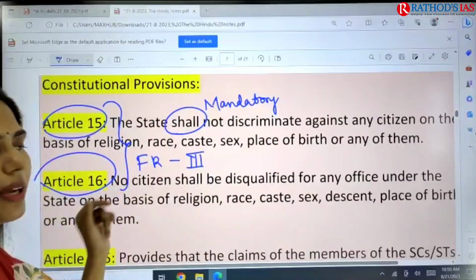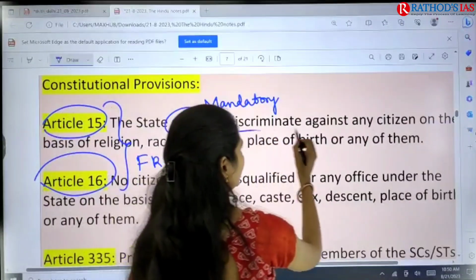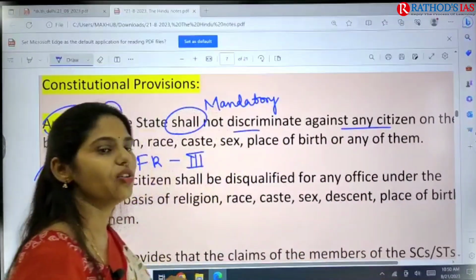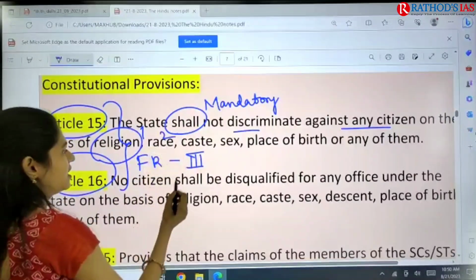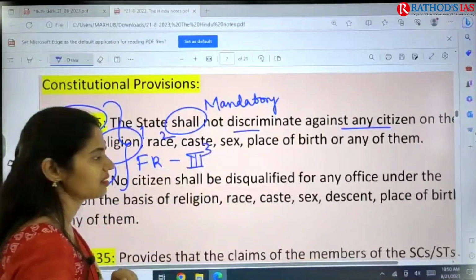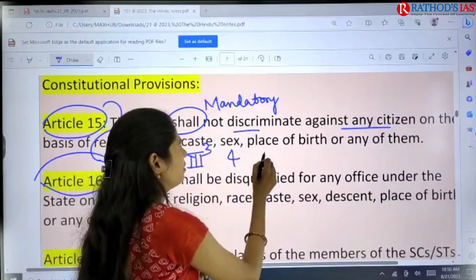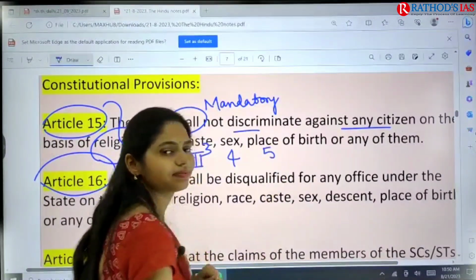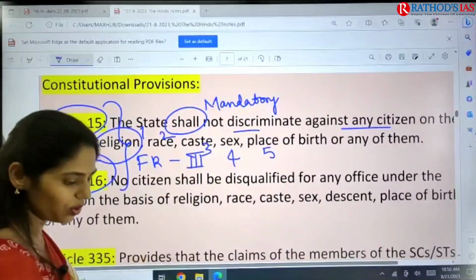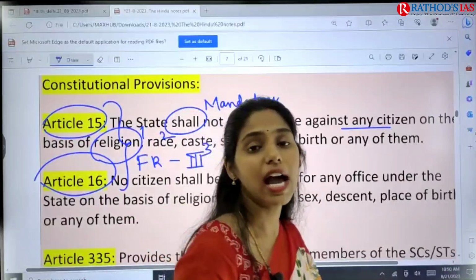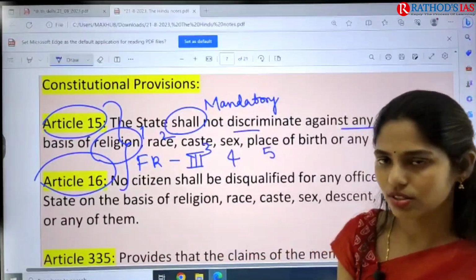There shall not be any discrimination against any citizen on the grounds of religion, race, caste, sex, or place of birth. So there are 5 grounds on which there shall be no discrimination according to Article 15 of the Indian Constitution.